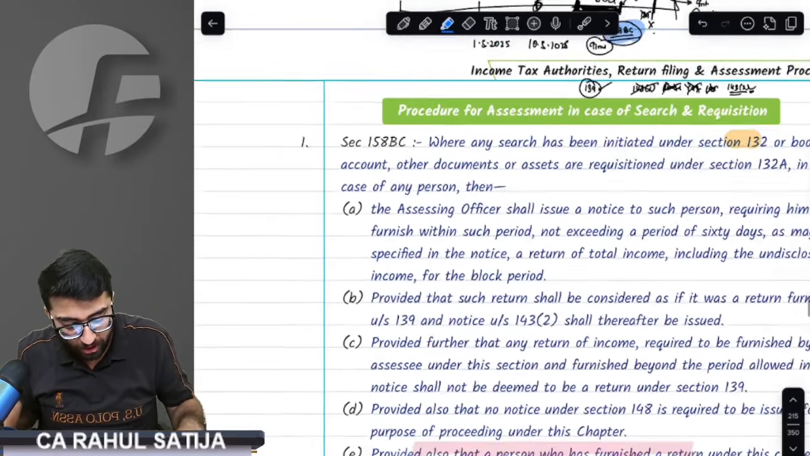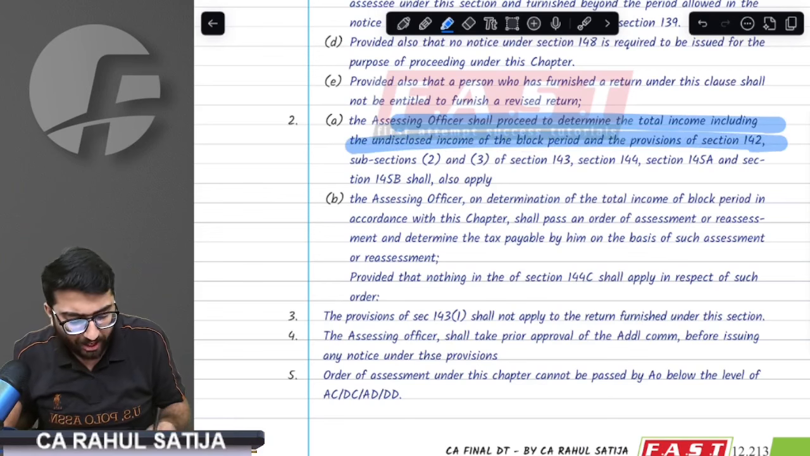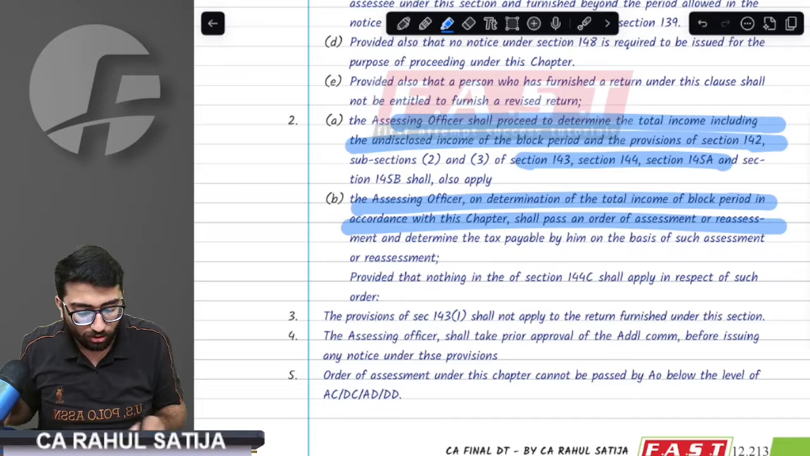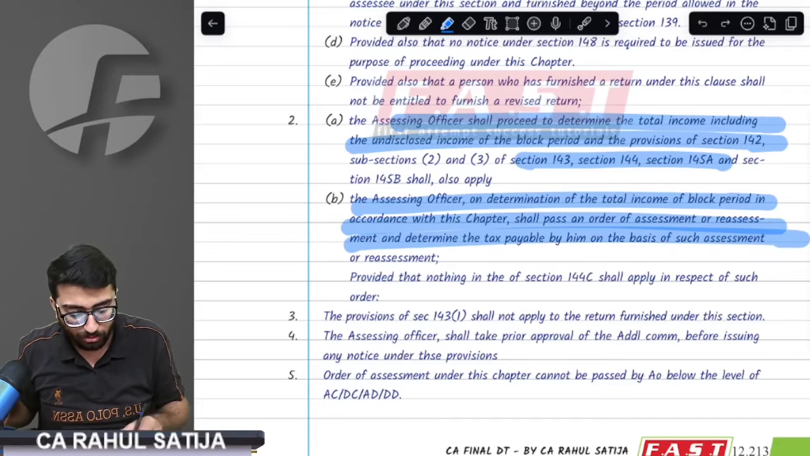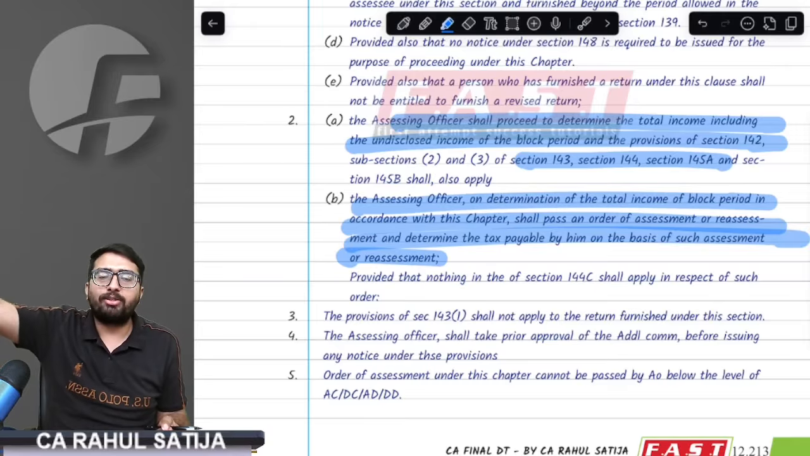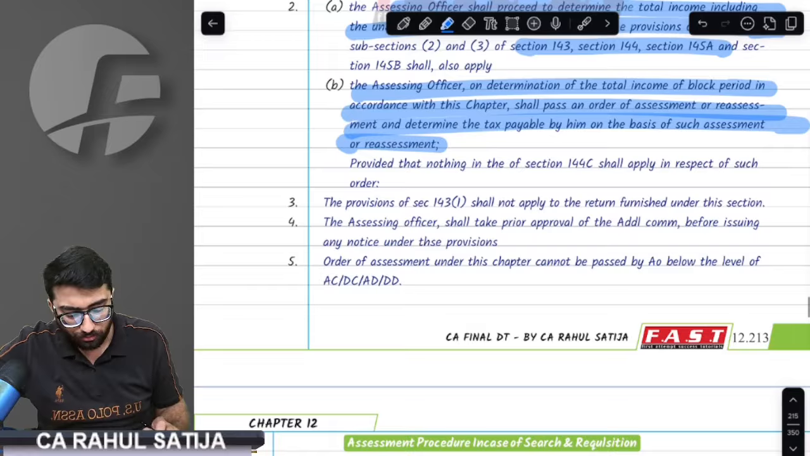Now, what will the AO do? The AO will ask for more documents. Whenever he requires, he will ask other people as well. And based on that, he will determine your total income and tax payable. During this proceeding, no reference to DRP can be made. Dispute Resolution Panel cannot be approached. We'll study that later on.